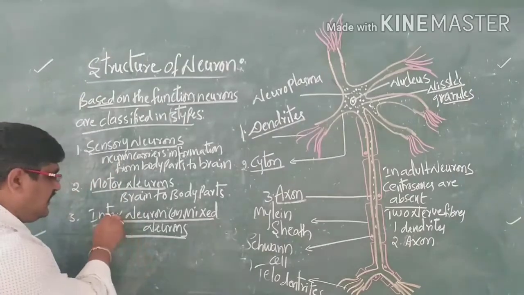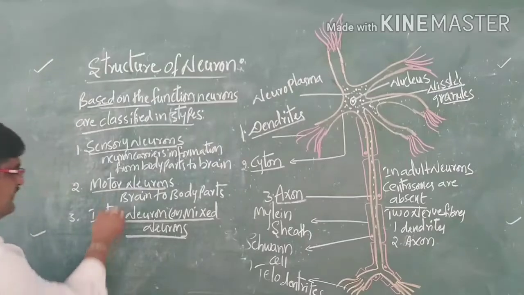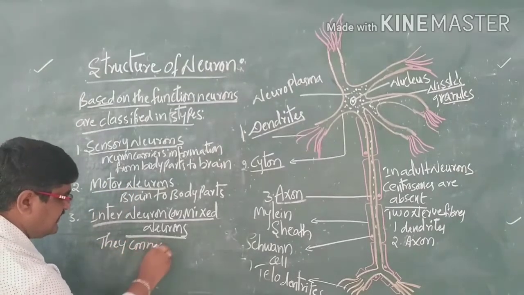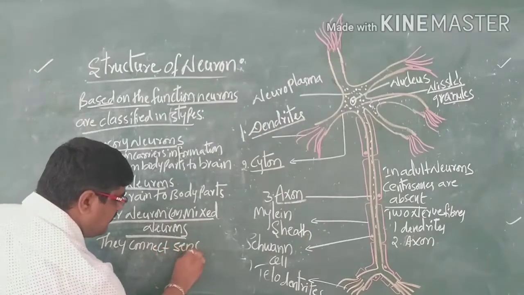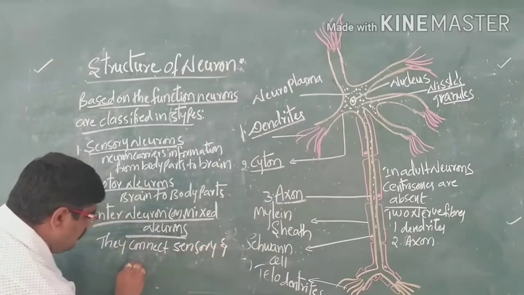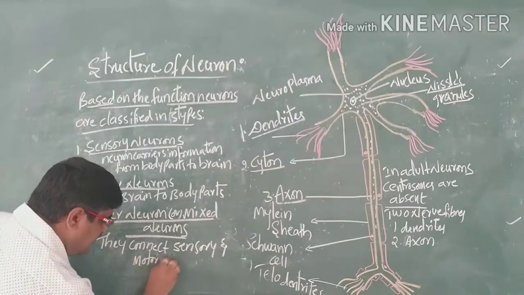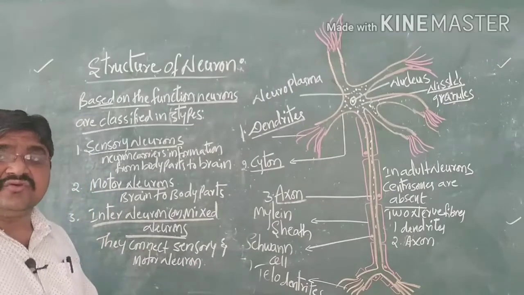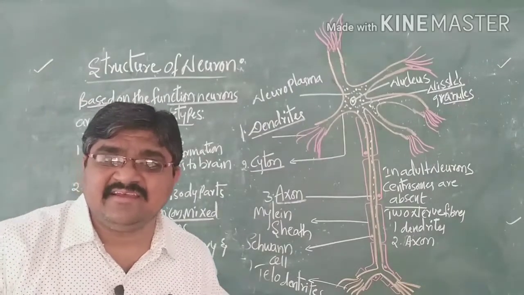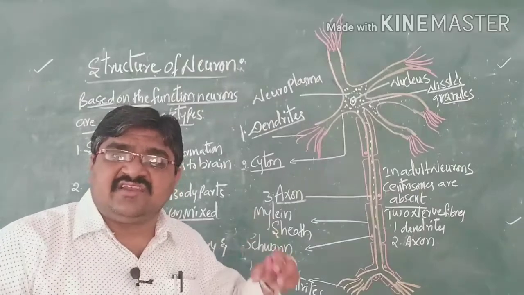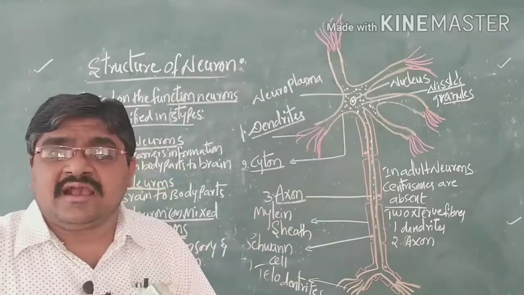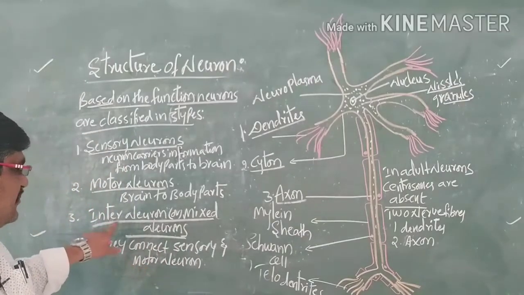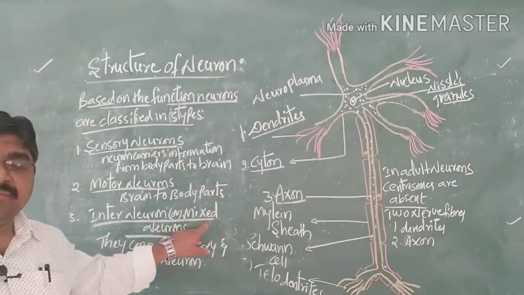And interneurons, or mixed neurons, connect the sensory neurons and motor neurons. Inter means in between. That means they connect the sensory and motor neurons, mixing or combining them together, so such neurons are called interneurons, or otherwise mixed neurons.